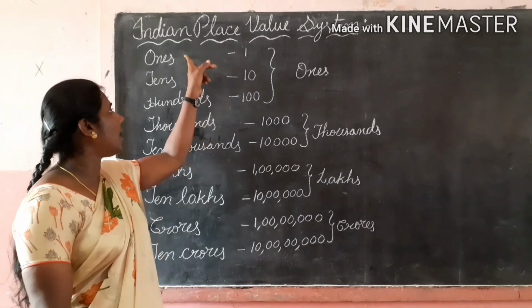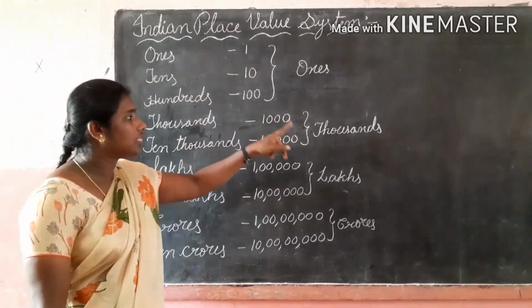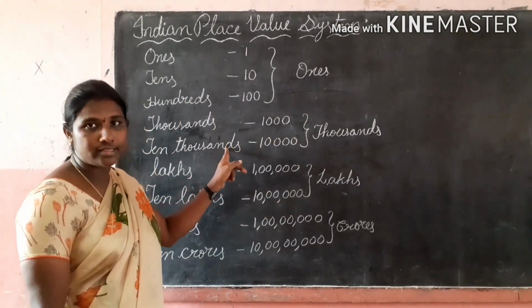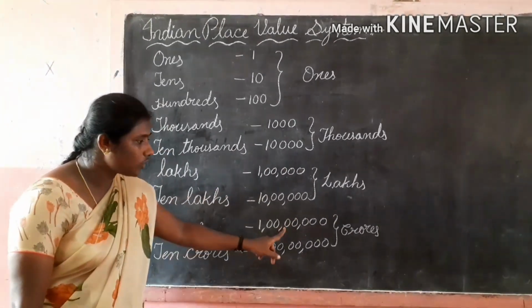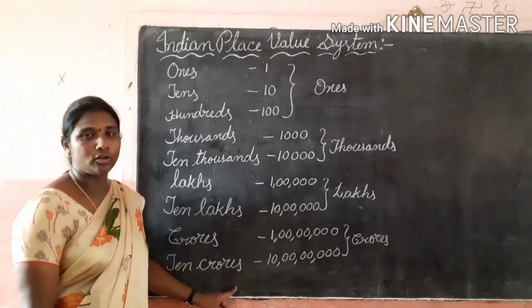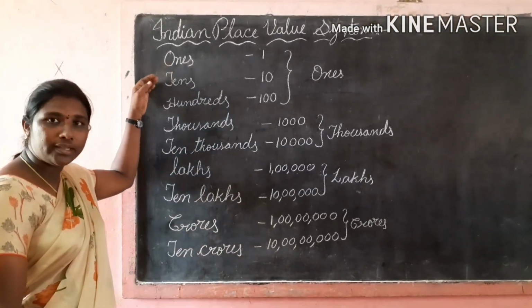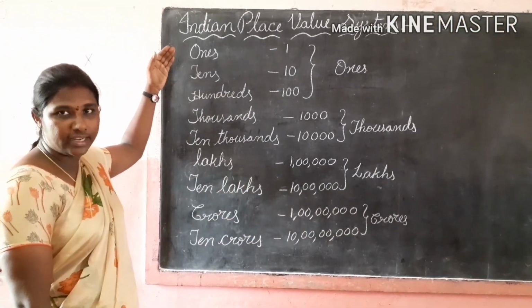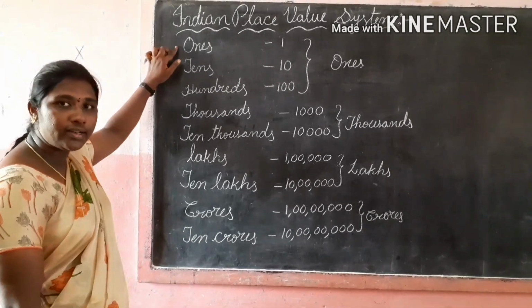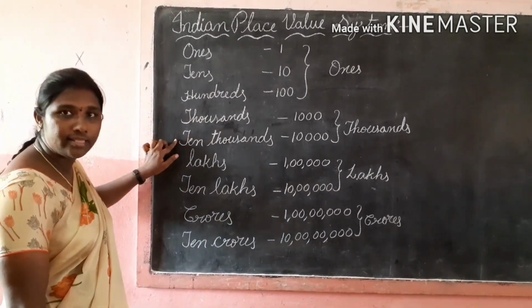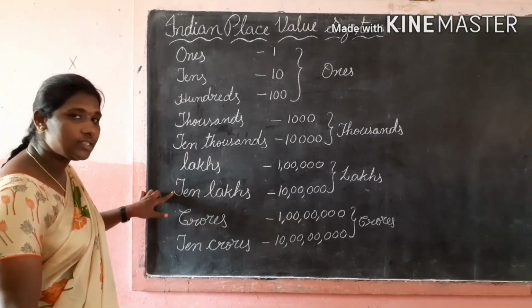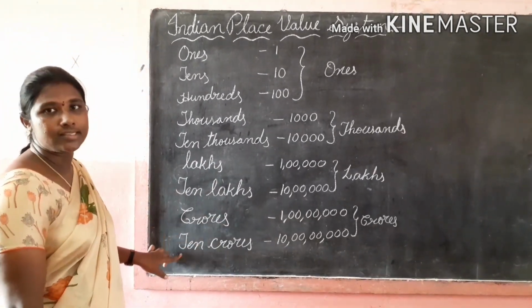In the ones period, ones, tens, hundreds are there. Thousands period: thousands, 10,000s. Lakhs period: lakhs, 10 lakhs. Crores period: crores, 10 crores. Okay, now once again I am repeating. What are the place values in the Indian place value system? Ones, tens, hundreds, thousands, 10,000s, lakhs, 10 lakhs, crores, 10 crores.